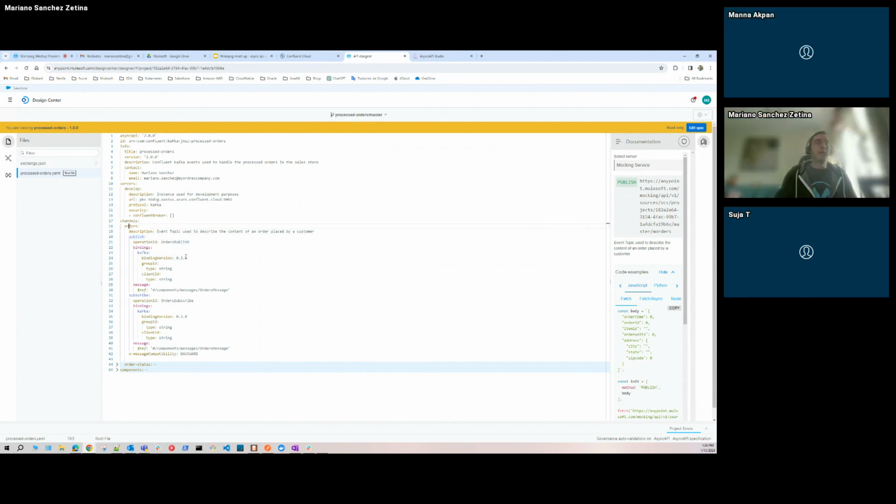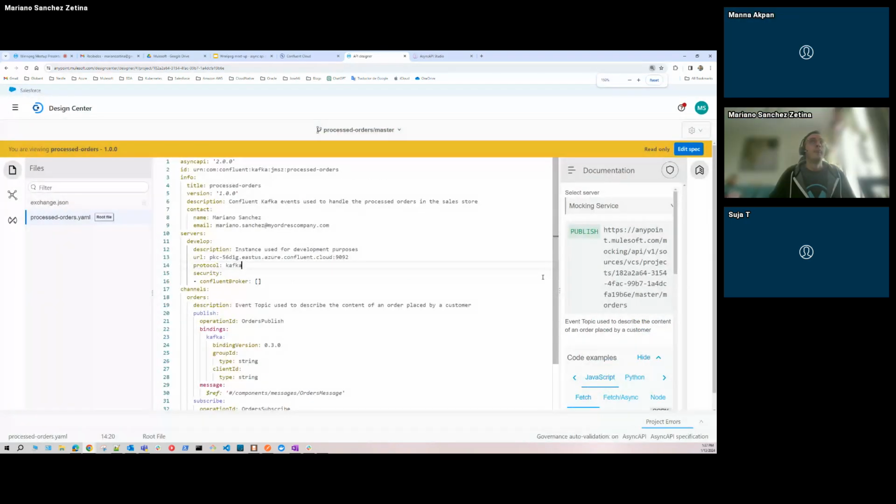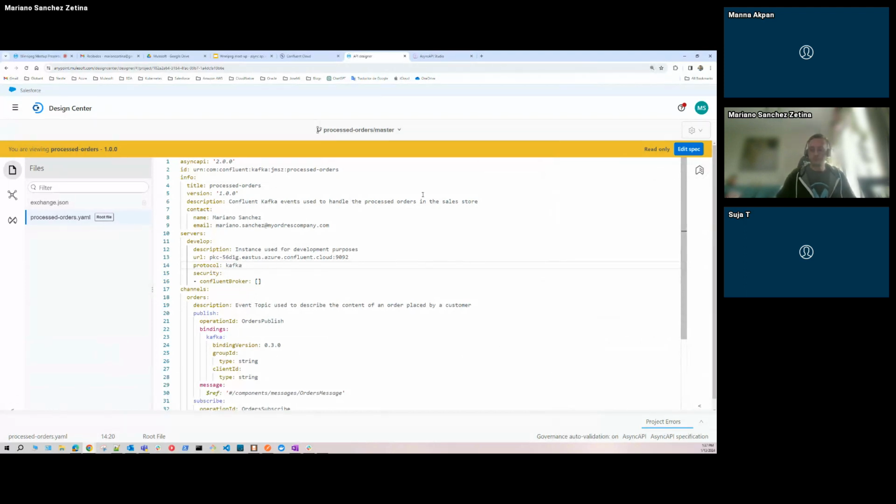Hey Mariano, sorry to interrupt. I think the text on the screen looks small. It's hard to see the writing here. Is there a way you can zoom in on this? Let me try it, but I'm pretty sure it's possible. Let me try it. In the meantime, while you're getting that going, are there any questions so far?